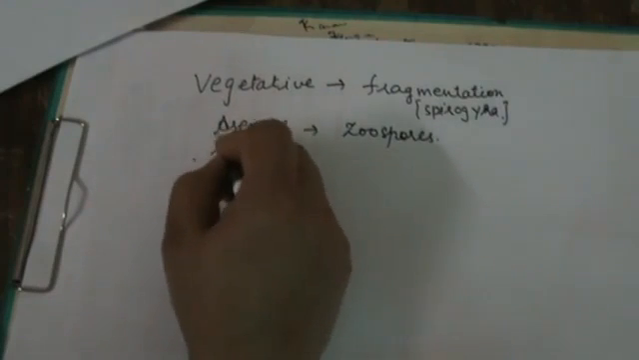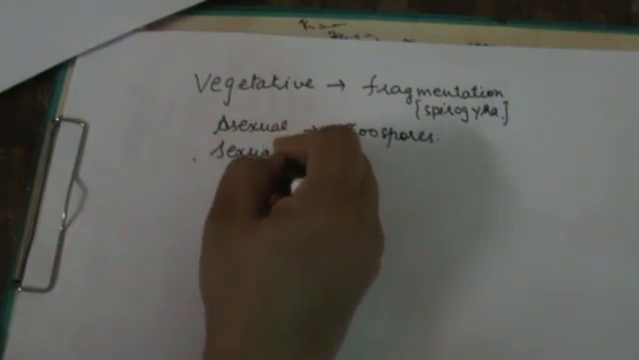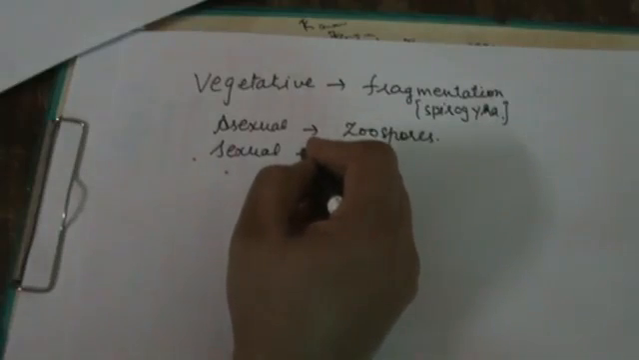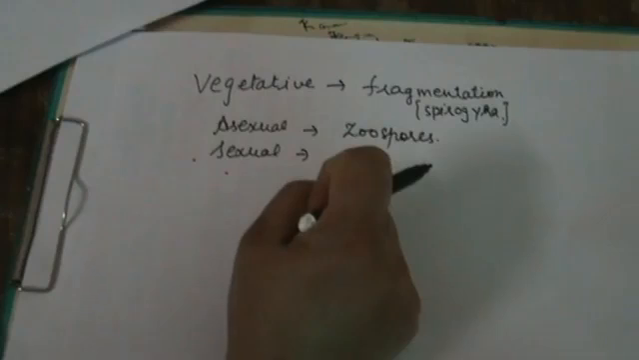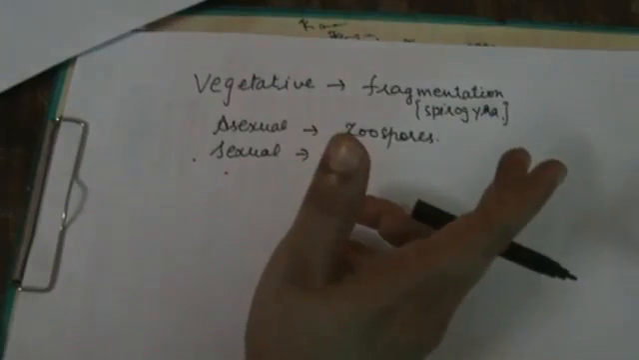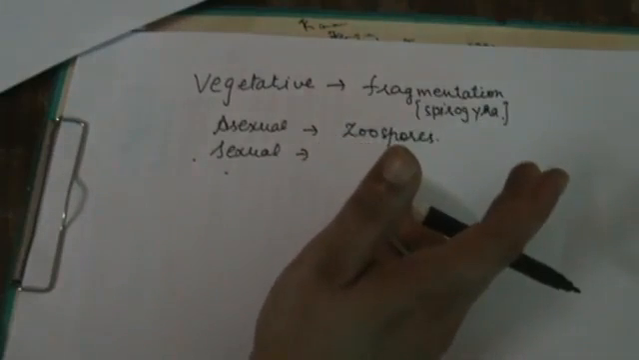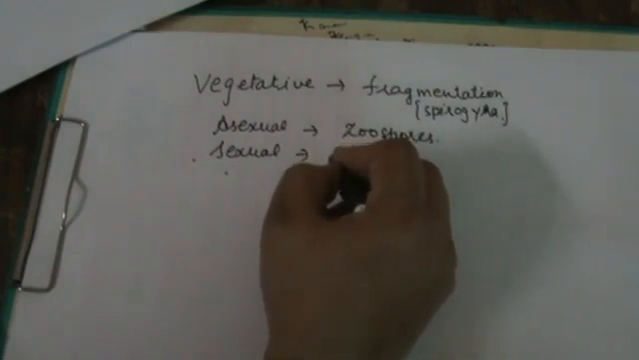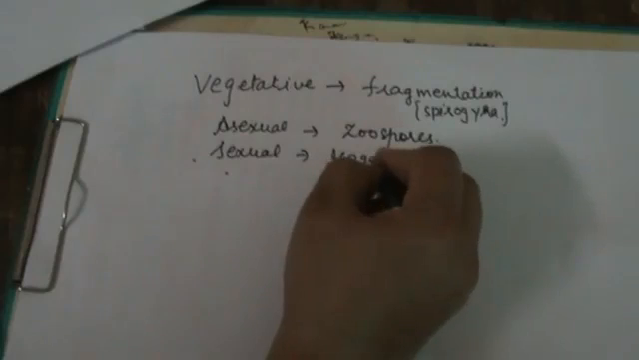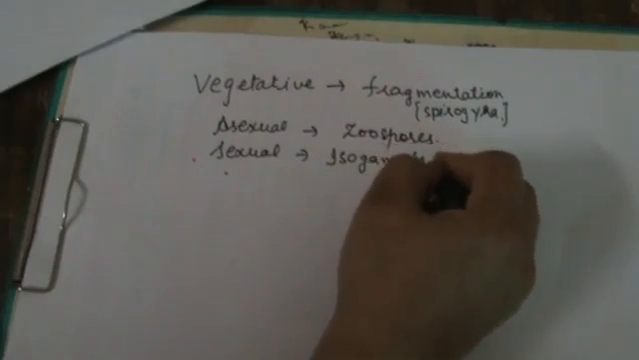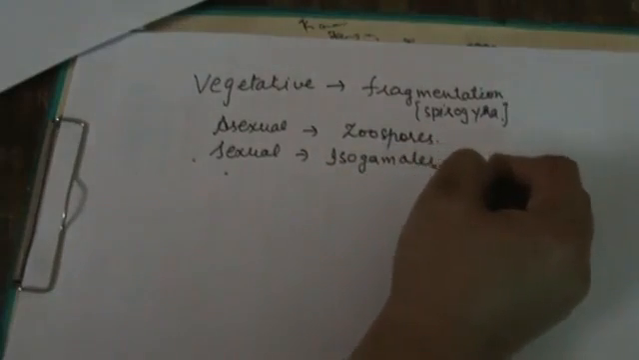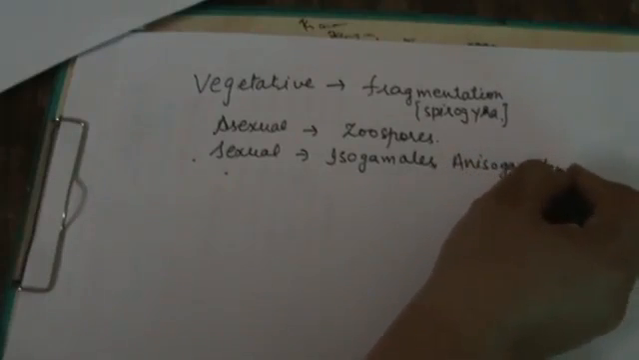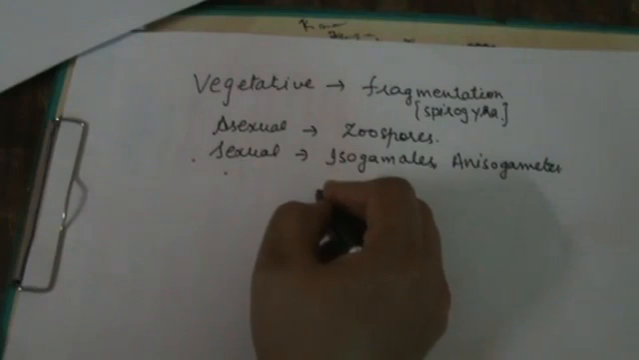Next is sexual reproduction. Sexual reproduction occurs by the formation of gametes. Gametes are of two types, isogametes and anisogametes. Two types of gametes are formed.